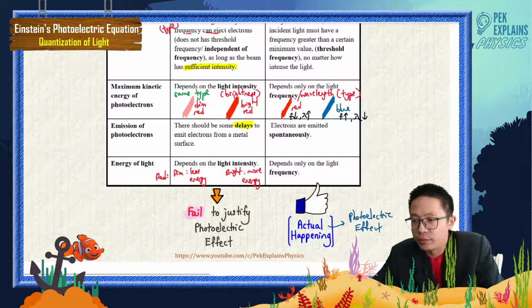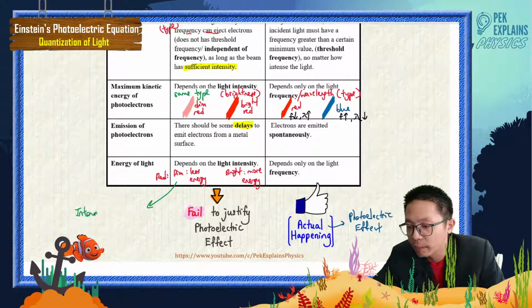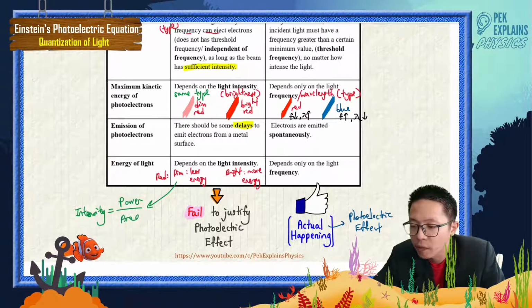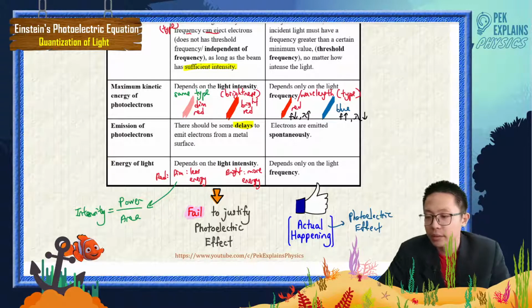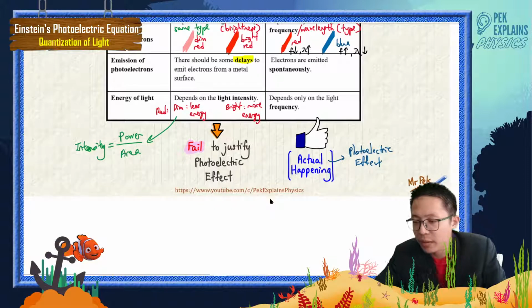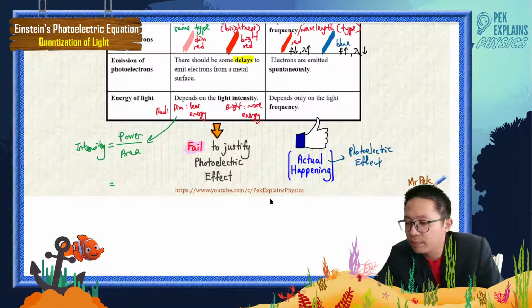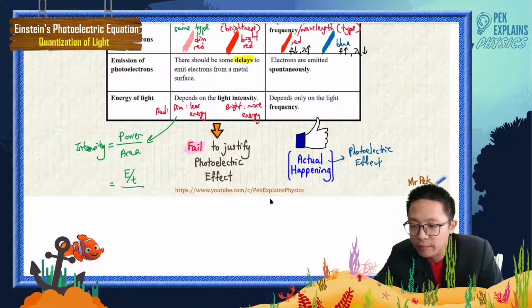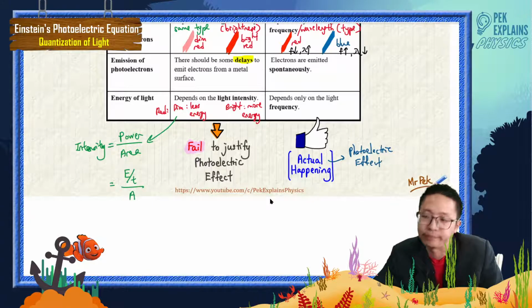Let me show you. The intensity formula in classical physics is power over area. Power is energy over time, isn't it? So energy over time divided by area.